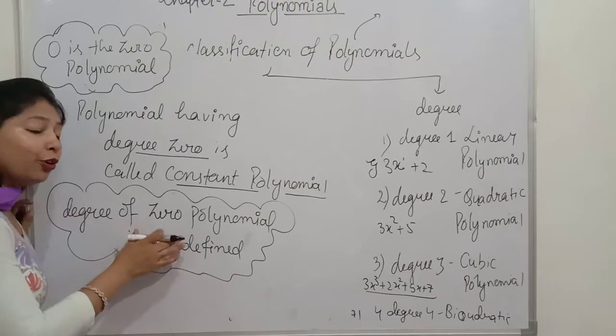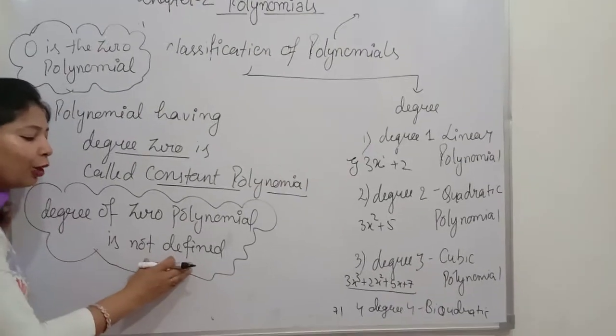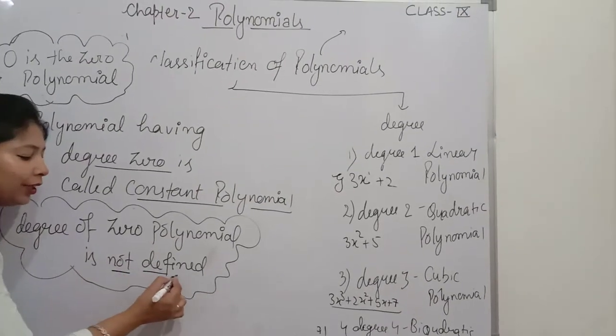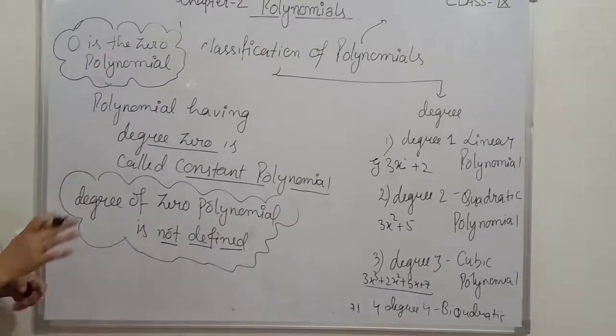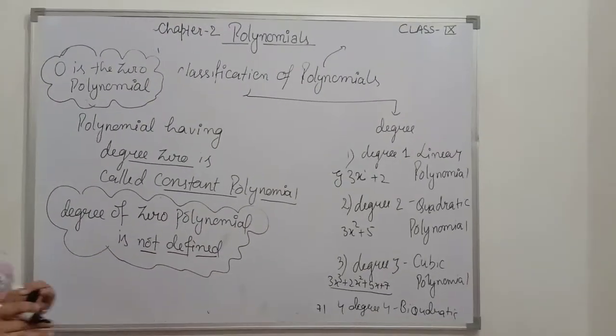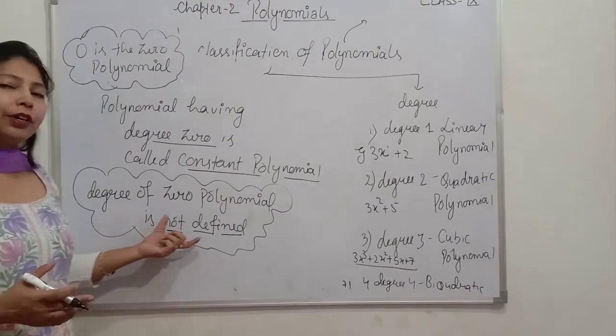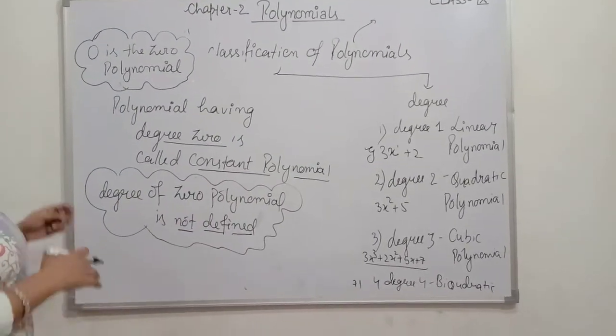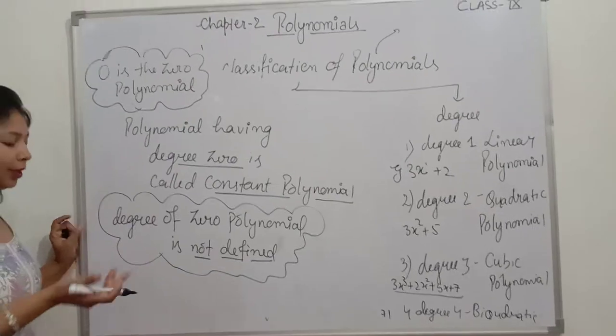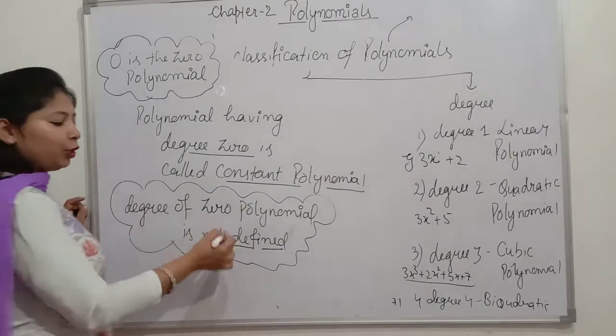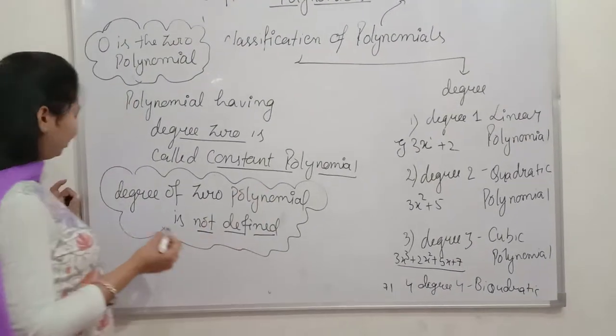Now what is the degree of the zero polynomial? The degree of the zero polynomial is not defined. Why is it not defined? मैंने आपको बता दिया कि 0 into x to the power 1, 0 into x to the power 2, we cannot define the degree of a zero polynomial because it varies and ultimately it makes the term 0. So the degree of the zero polynomial is not defined.